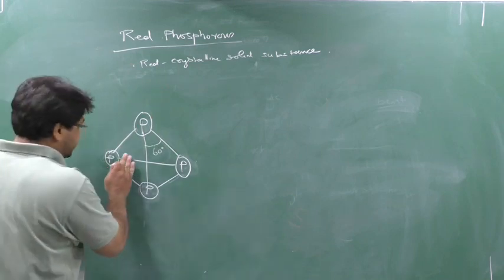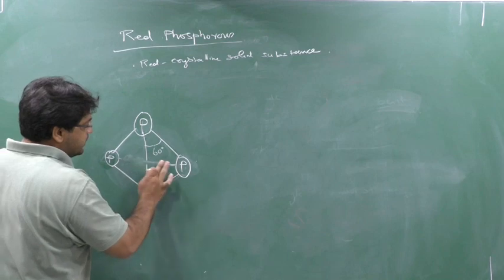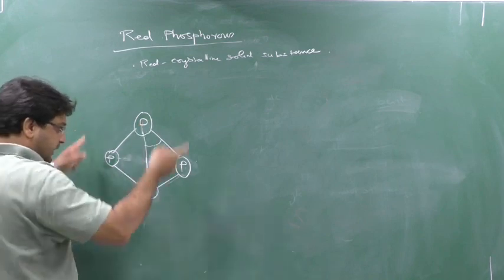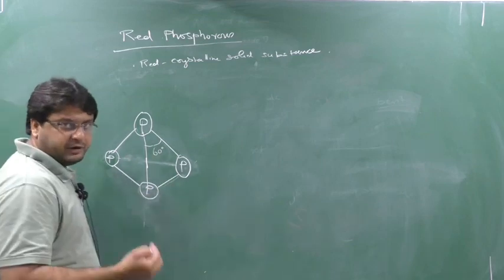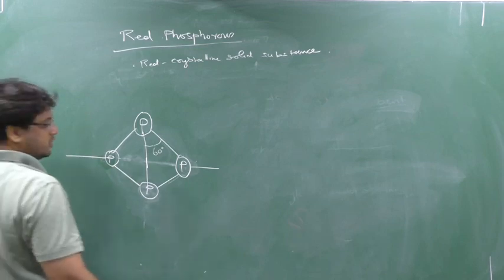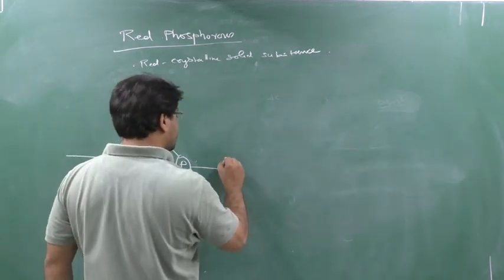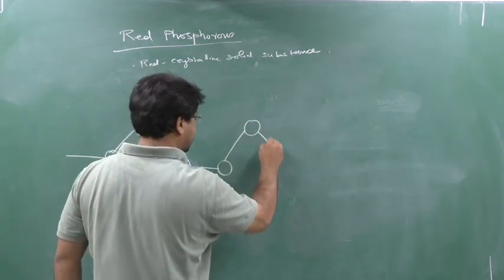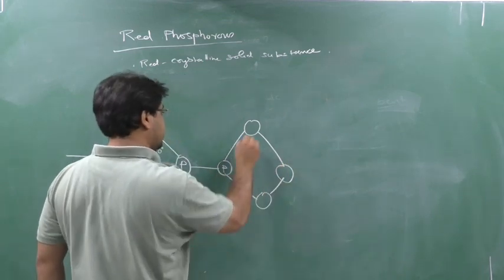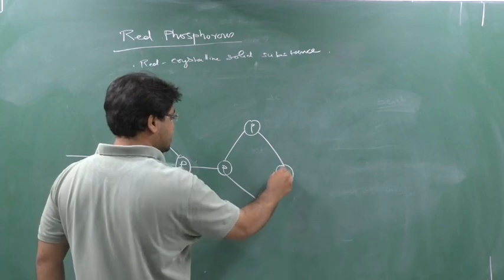This bond breaks. When the bond is breaking, 2 electrons will come out, as a bond is formed between 2 electrons, so 1 electron will come here and 1 electron will come here. So here one more P will combine here, here also P, here also P, here also P.